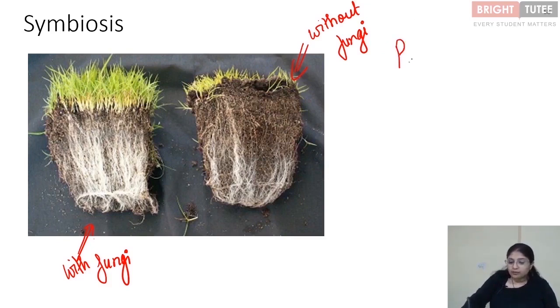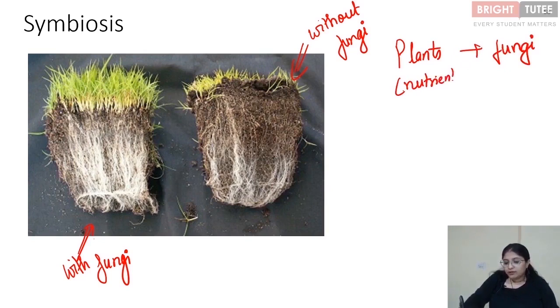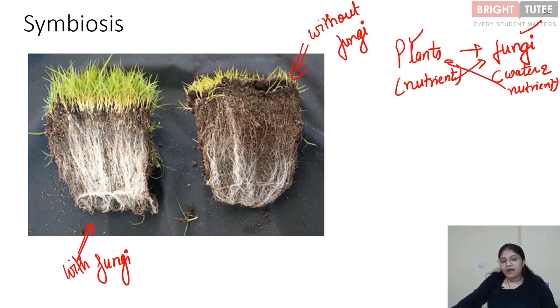So if we talk about plants and fungi, what does the plant provide? The plant provides nutrients to the fungus, whereas the fungi provide water and nutrients for the growth of the plant, right? So in this way we see that both the plant as well as the fungi are benefited.